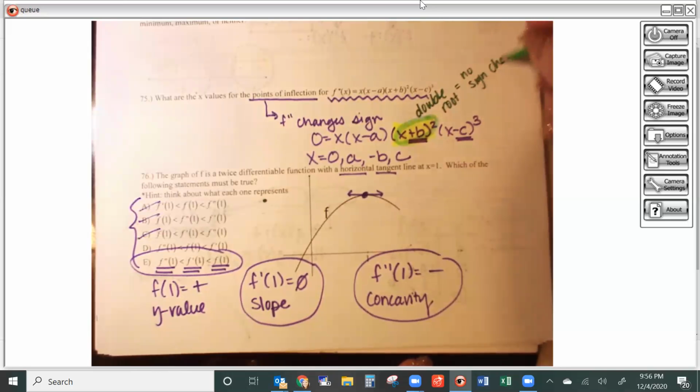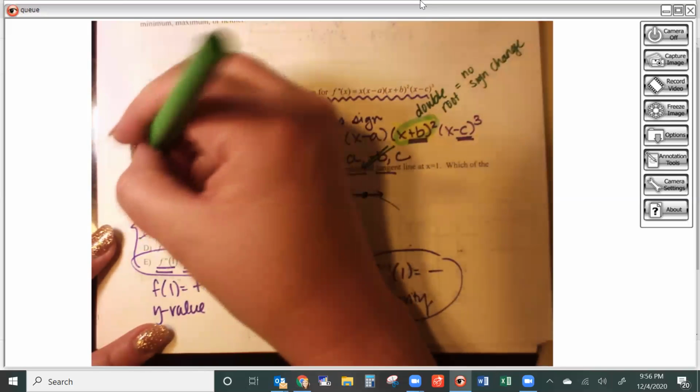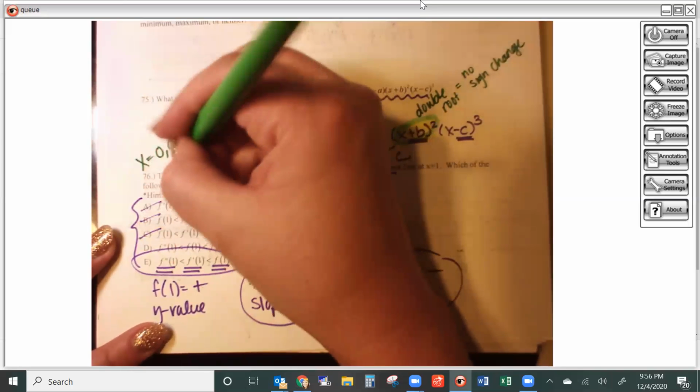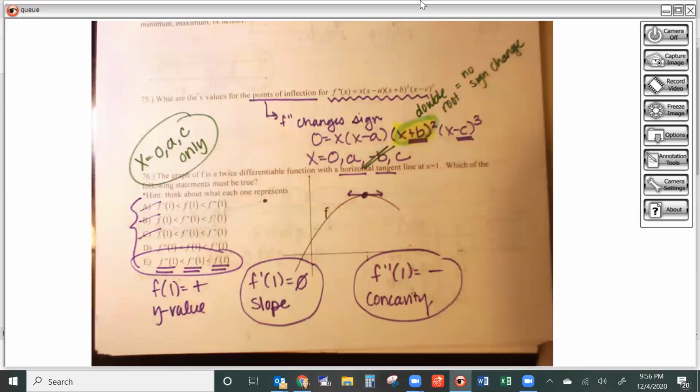So that means that when I'm listing the places where my sign change is going to occur, negative b should not make my list. Okay, now the x in the front, 0, that's an odd power, totally fine. X minus a, odd power, totally fine. X minus c cubed, odd power, totally fine. Okay, but any even powers or absolute values, you're not going to have a sign change of those. Okay, so your values would be 0, a, and c only. B is a potential, but then because of the power or the exponent that's on it, it ends up getting eliminated. Okay.